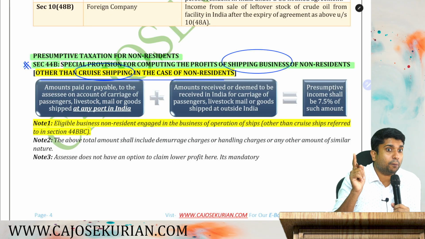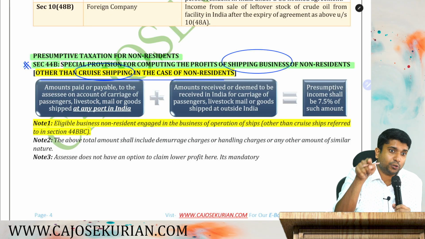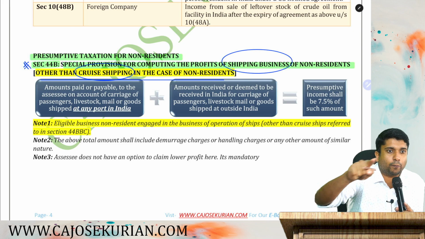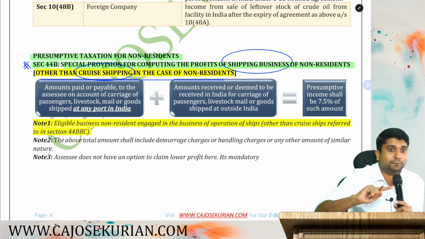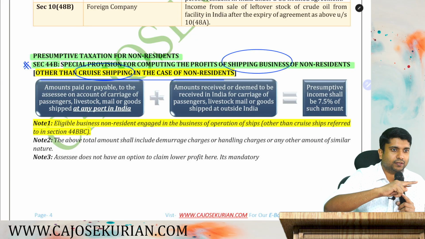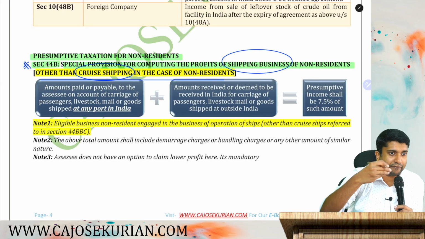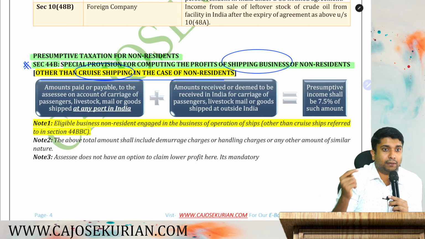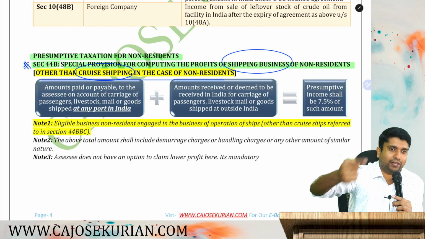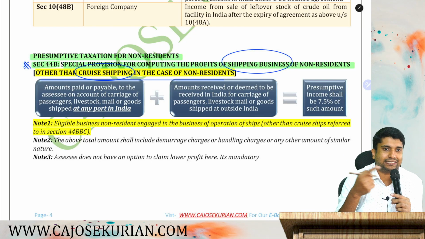We are not talking about passenger shipping. Passenger means you take a ticket and they will drop you at a particular destination. Cruise is basically a round trip. It's like sightseeing, having food, enjoying some good time. The main purpose is not for any travel. The main purpose is to enjoy the time.